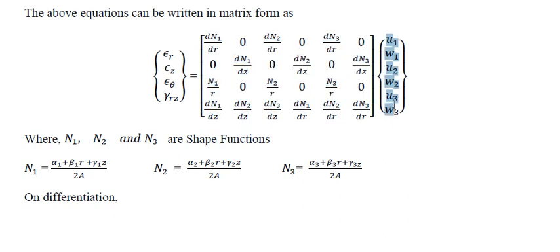Since I have 6 nodal displacement components, u1, u2, w1, w2, and then u3, w3, the size of the matrix is 4 cross 6. I have 4 strain components but 6 displacement components. Therefore, the size of the matrix is 4 cross 6, where n1, n2, n3 are the shape functions, and we know the value of the shape functions. This we have derived earlier.